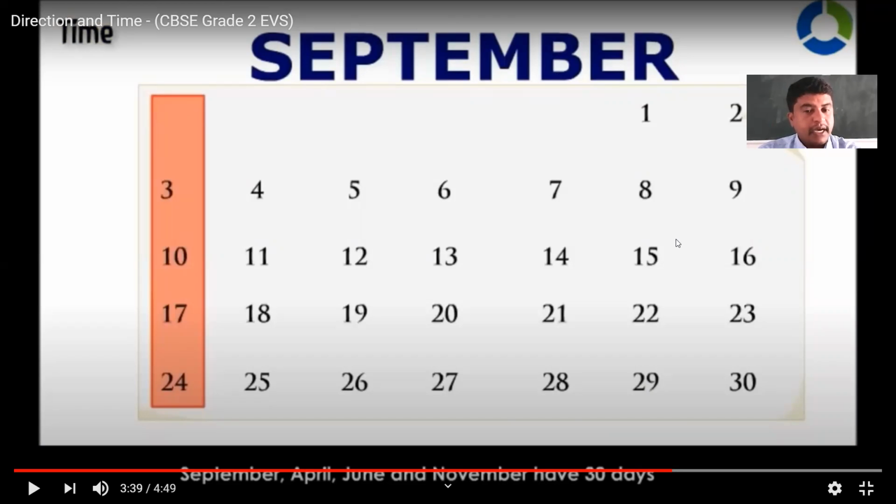But my question is here, how to tell time? Do you know, children? In the olden days, people used to tell time by looking at the sand clock and also the water clock. But today it is completely changed, completely modernized. Am I right? People used a sundial, a sand clock, and a water clock in the olden days. But today, of course, we tell the time by a clock.